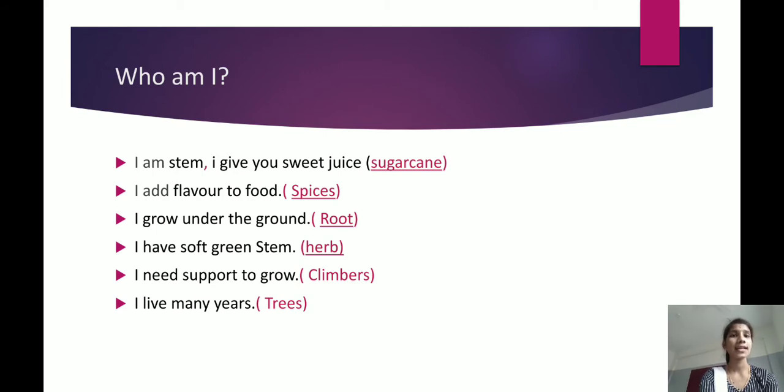The next, I live many years. Who will live many years? Trees. Yes or no? A tree lives many years. Got it, children? Yes. The next bit.